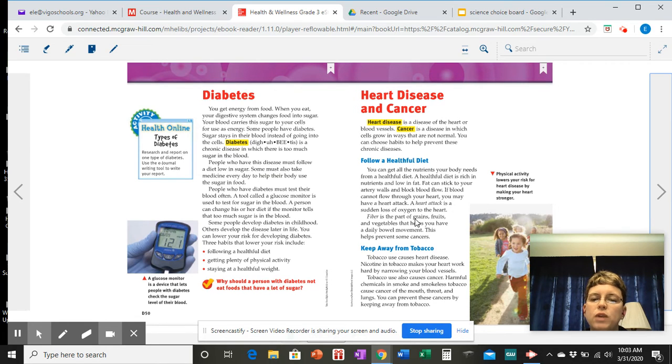Fiber is the part of grains, fruits, and vegetables that helps you have a daily bowel movement. This also helps prevent some cancers. Keep away from tobacco. Tobacco use causes heart disease. Nicotine in tobacco makes your heart work hard by narrowing your blood vessels. Tobacco also causes cancer. Harmful chemicals in smoke and smokeless tobacco cause cancer of the mouth, throat, and lungs. You can prevent these cancers by keeping away from tobacco.